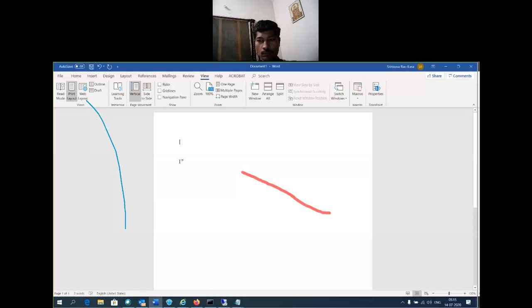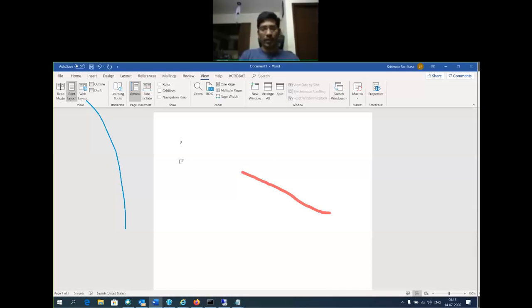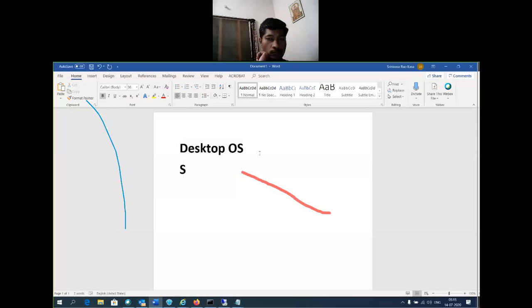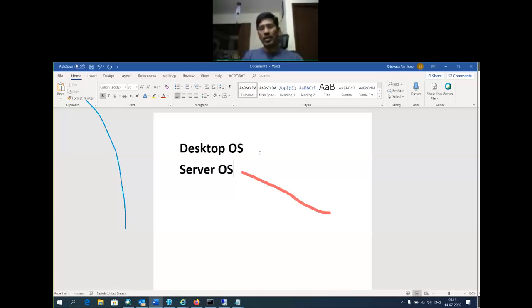So coming to operating systems, we have desktop OS and server OS. What is desktop OS? What is a server OS? So desktop OS is nothing but a single user interface.